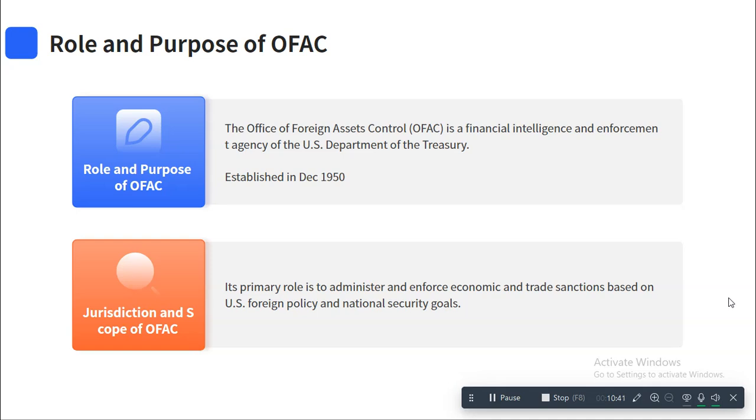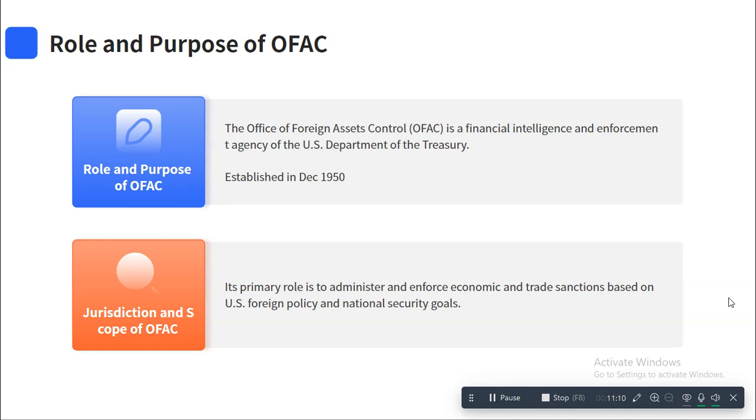OFAC is a financial intelligence and enforcement agency, which is a part of the US Treasury. So this was established in December 1950. What its primary role is to administer and enforce economic and trade sanctions based on US foreign policies and national security goals. So what does this mean basically?